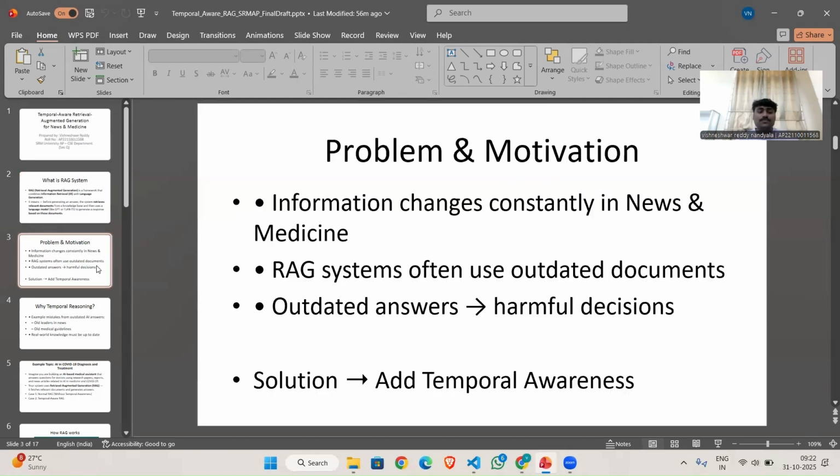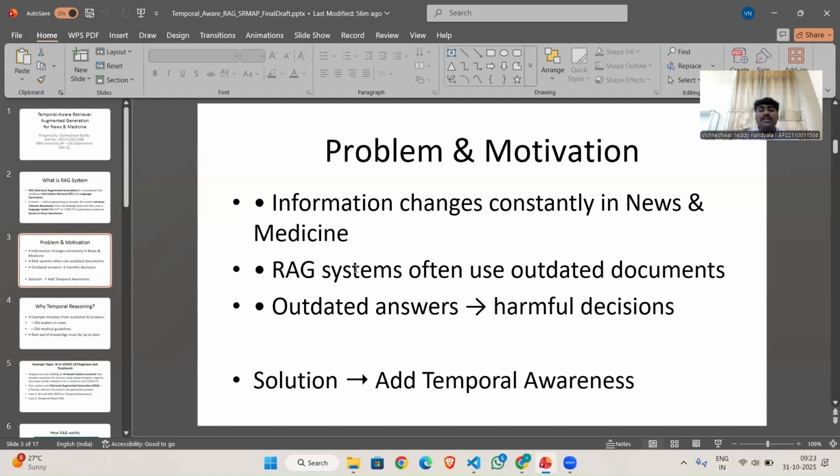Next, what is the problem with the normal RAG system, and what are the challenges faced? In domains like news and medicine, information changes very frequently. Traditional RAG often relies on old or outdated data, which leads to wrong or even harmful answers.